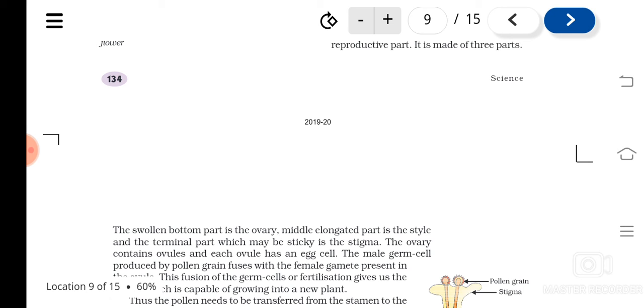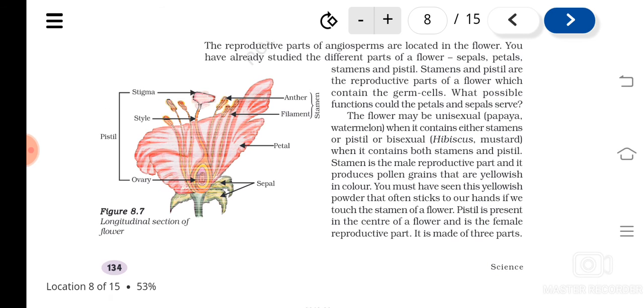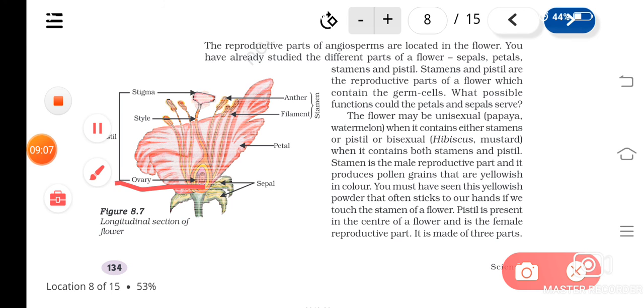Is it clear? And ovary contains what? Ovules, and each ovule will have an egg cell. Understood? So this is a part of a pistil. So each pistil will have how many parts? They will have an ovary, then one style and one stigma.